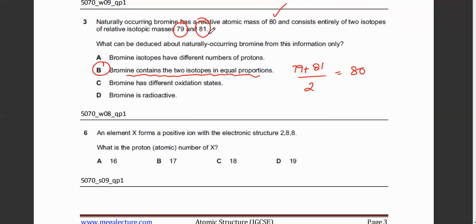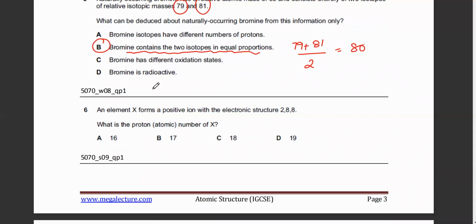Yes, sir. Now the next one is an element X forms a positive ion with electronic structure of 2, 8, 8. So remember, what is the proton number of X? As a first thing, this is the electronic structure of a positive ion. So what do you think? Would the original atom have more electrons than this or less electrons than this? Sir, more.